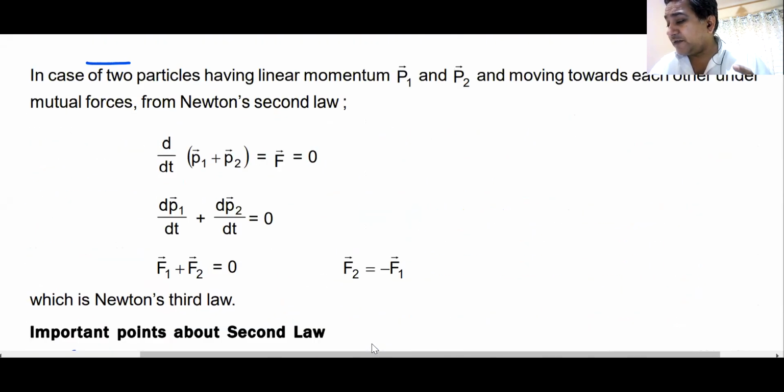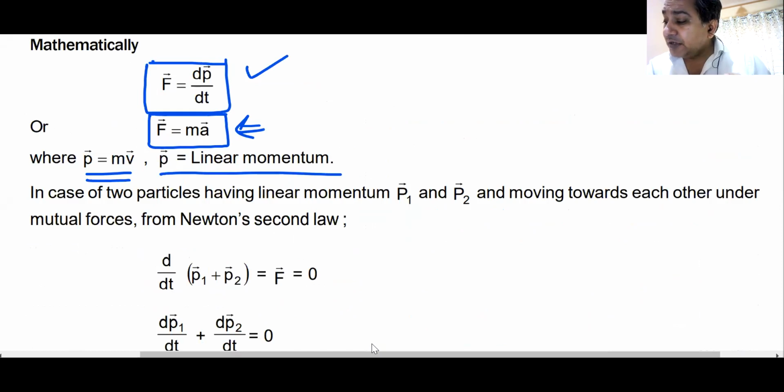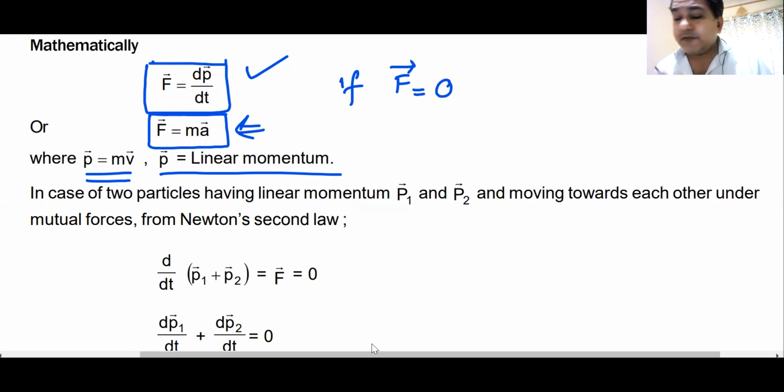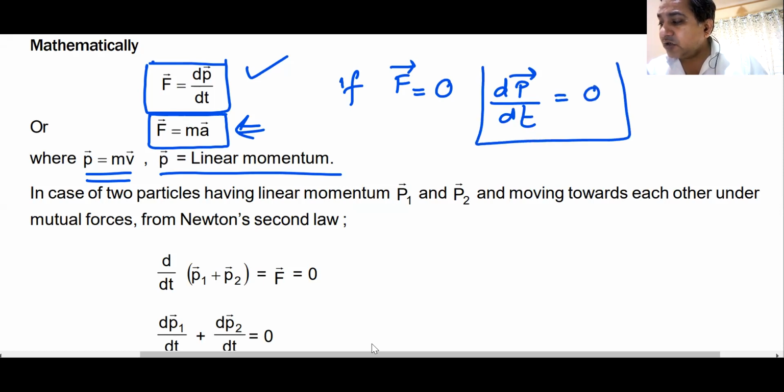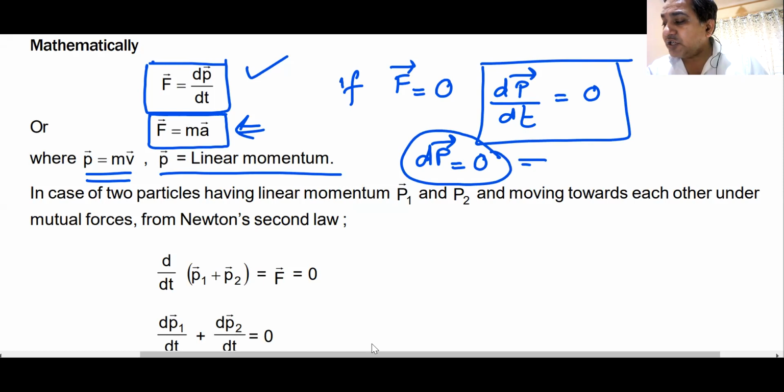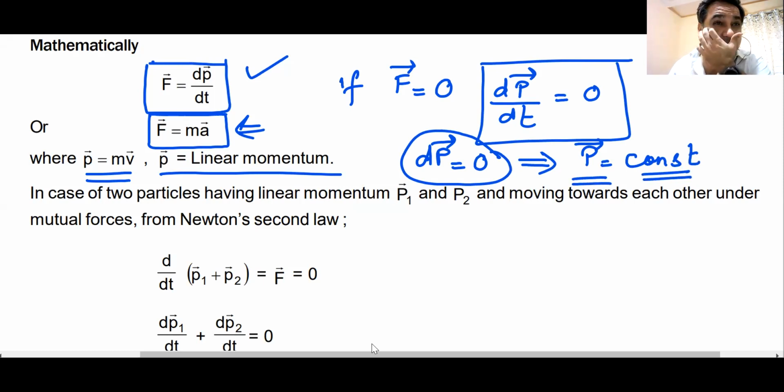How can you write the law of conservation of momentum from here? If the net force acting on a body is zero, dp vector by dt is zero. That means the momentum of the body does not change. dp, change in momentum, is zero. Momentum of the body does not change. That means momentum of the body remains constant, and this becomes your law of conservation of linear momentum.